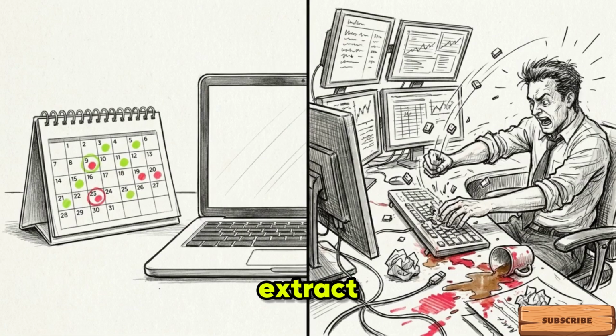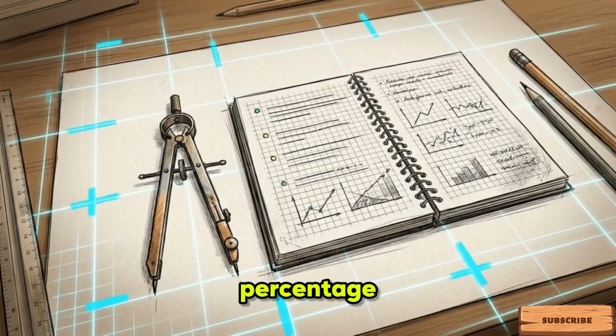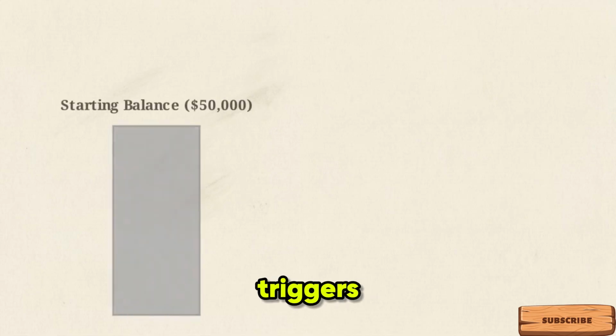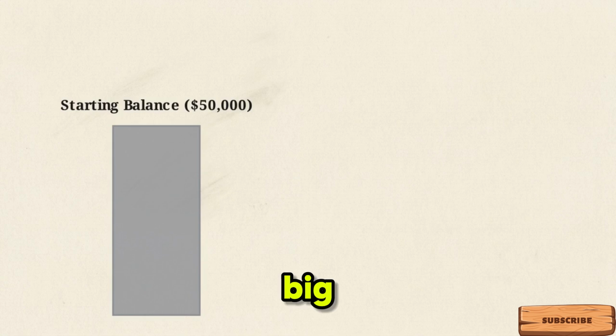Step 2. Extract a fixed percentage to find your risk per trade. Use 1% or 0.5% for beginners. That risk percentage must translate to a dollar amount that does not cause your heart rate to spike. If losing that exact amount triggers anxiety, your size is too big.